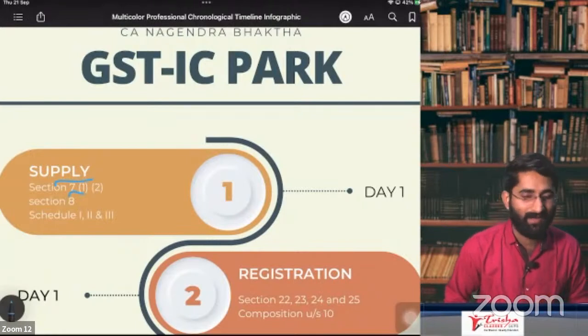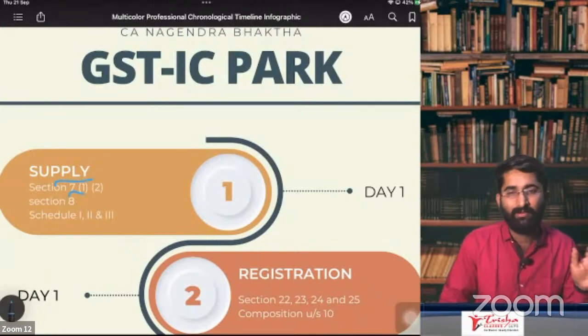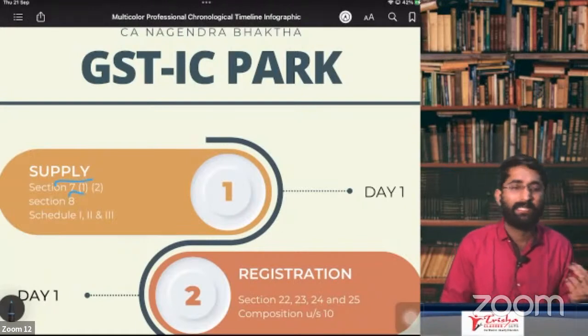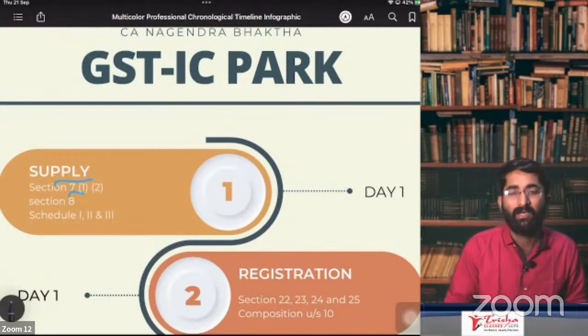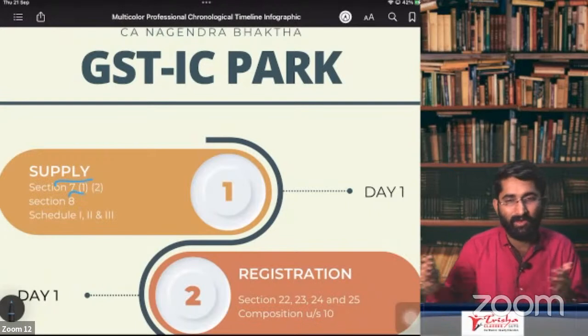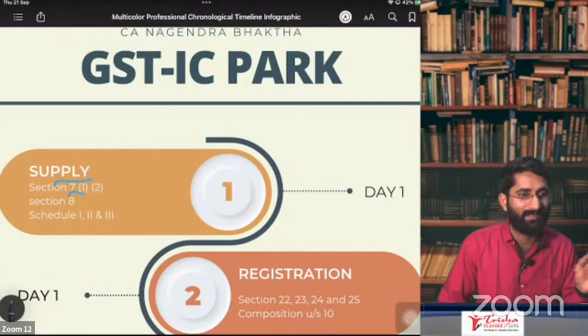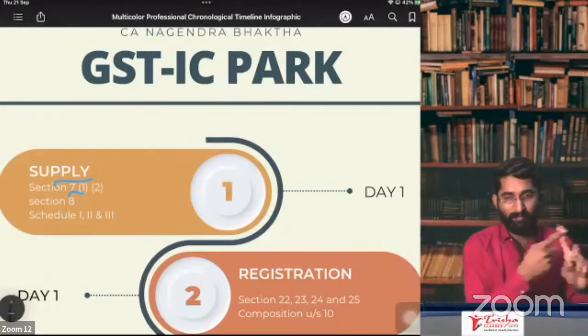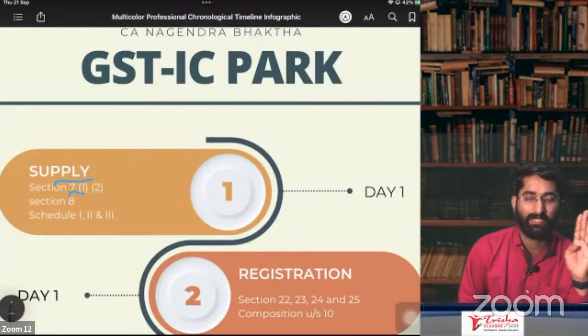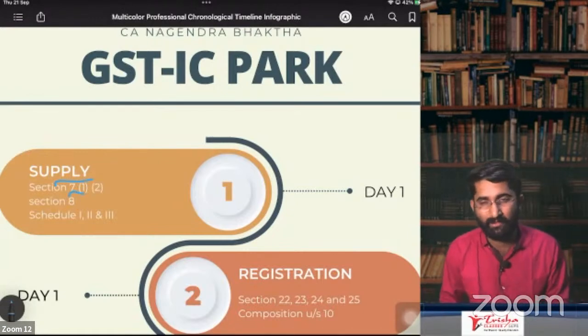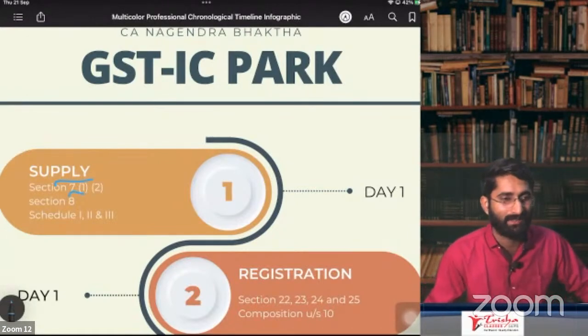It is a taxable event which will attract the tax. Later, we discussed what is goods and what is service. And later, it is about section number 7, subsection 1, clause A, all forms of supply made or agreed to be made for a consideration in the course or furtherance of the business. Section number 7, subsection 1, clause B, it was about importation of service, import of services for a consideration, whether or not for the business purpose. If it is not for the business purpose, it will be considered as supply. It is under RCM, reverse charge mechanism.